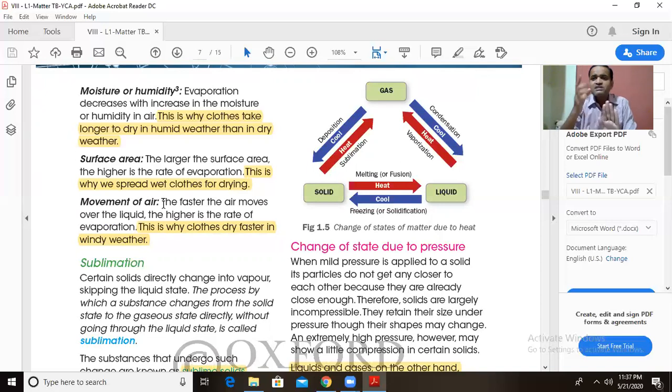And that is one simple example, dear friends. Many times when we are in a hurry, we dry our clothes under the fan or the cooler. The air carries away the water vapors very easily, very fast, and therefore the clothes dry faster. So these are the four factors affecting the rate of evaporation. The same you can see in the videos that I have sent you.